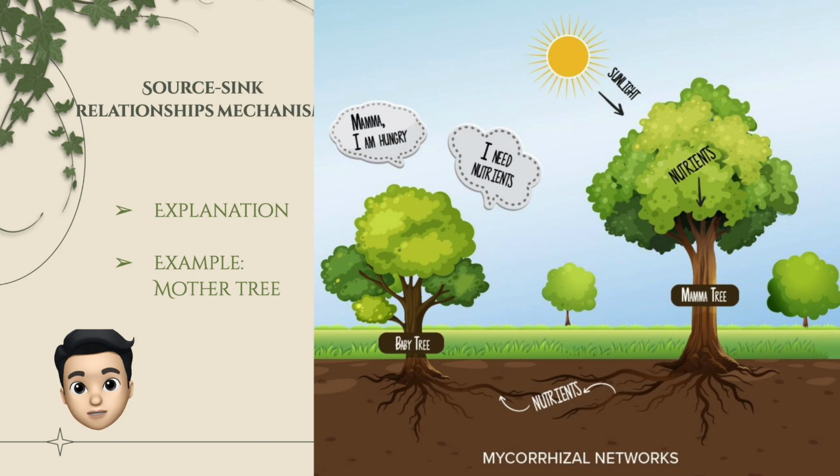A common example is the mother tree. They are usually the biggest and oldest trees that are most connected in the fungal network. Young plants can't grow as quickly in the shade of the parent trees, and they can't get enough light, and they have limited abilities in photosynthesis and fixing carbon for themselves. Mother trees can help them out by sharing nutrients, including carbon, via fungal mycelia.